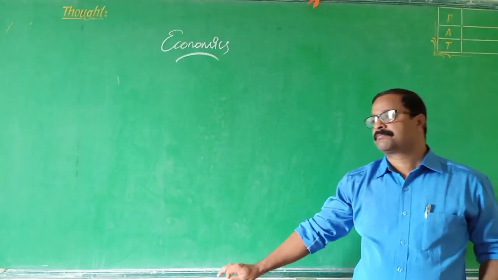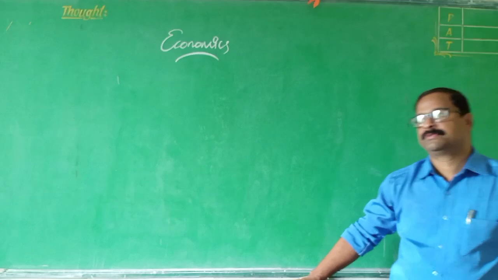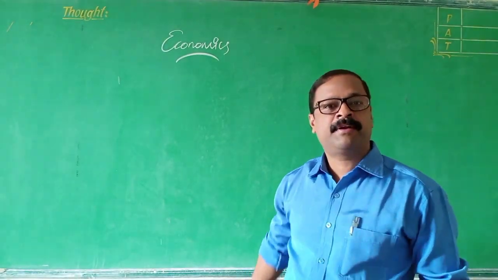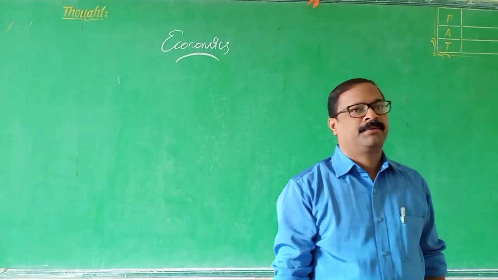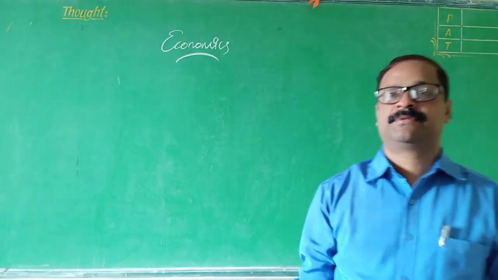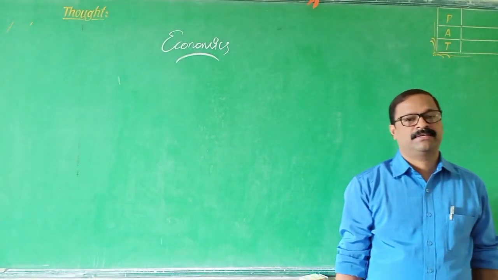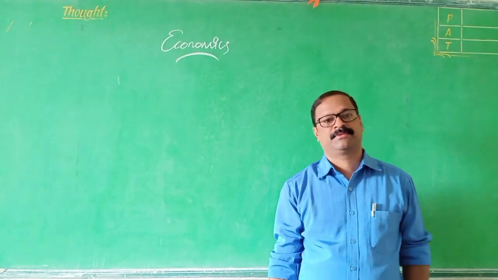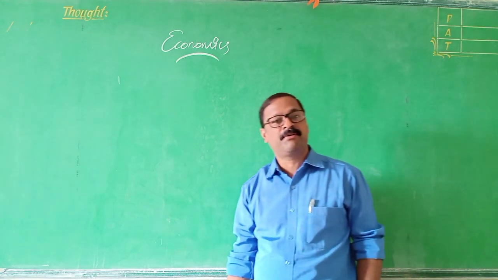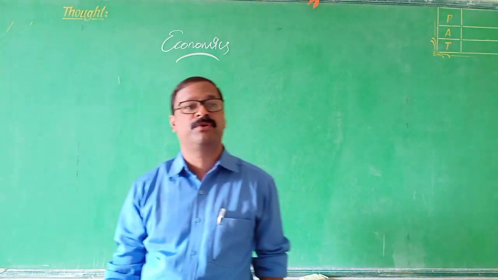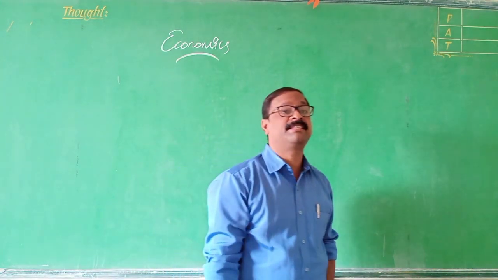Yesterday, while discussing the national development of a country, we understood what national development is. National development means the ability of a nation to improve the life of its citizens.